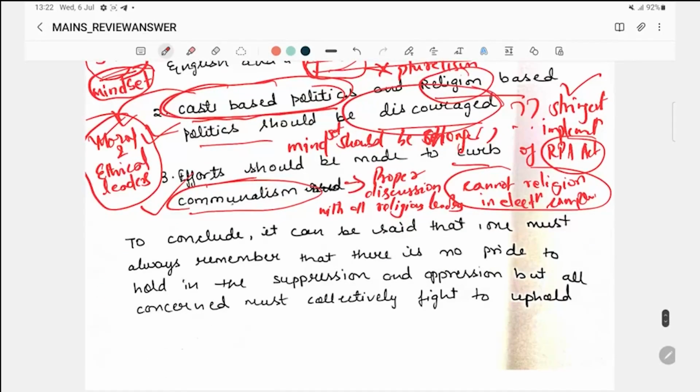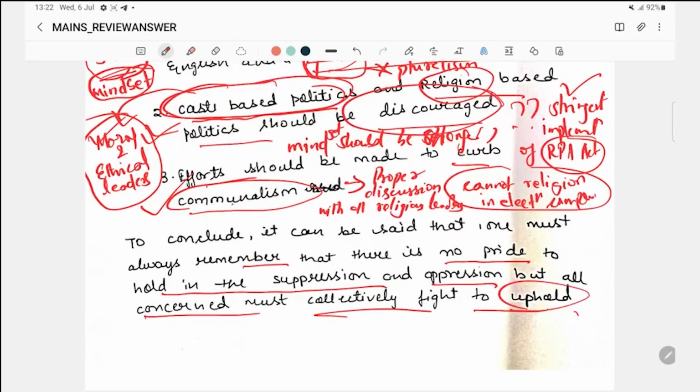To conclude, it can be said that one must always remember that there is no pride to hold in suppression and oppression, but all concerned must collectively fight to uphold.